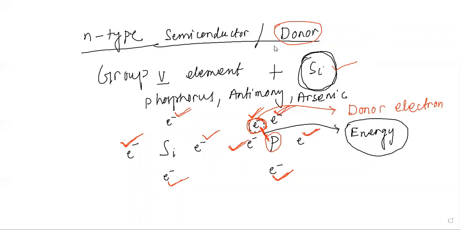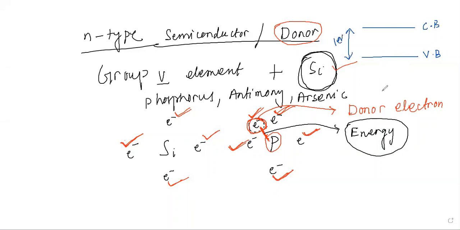Let me just draw it. For example, this is your conduction band in a semiconductor. In one video we have already discussed the structure of the band. So you have the conduction band, and you have the valence band over here. Then this is the mid gap, which was also derived in one of the videos. In a semiconductor like silicon, the energy gap between the conduction band and the valence band is of the order of 1 electron volt.